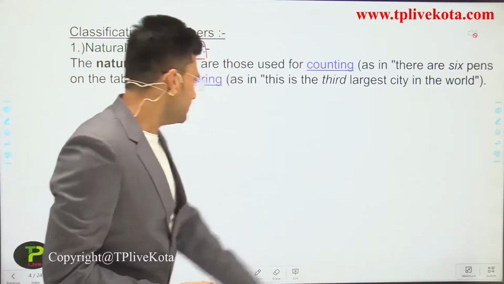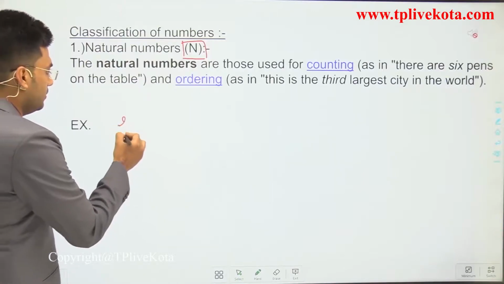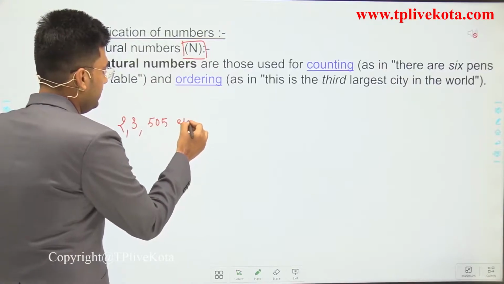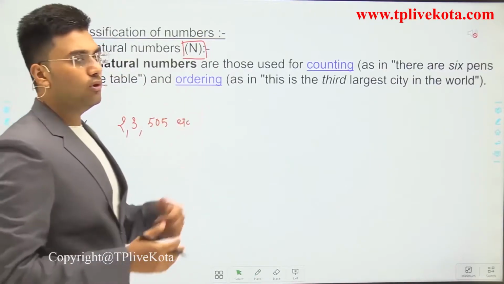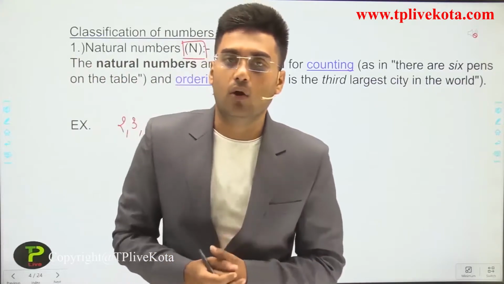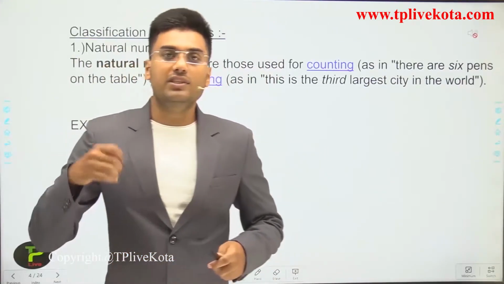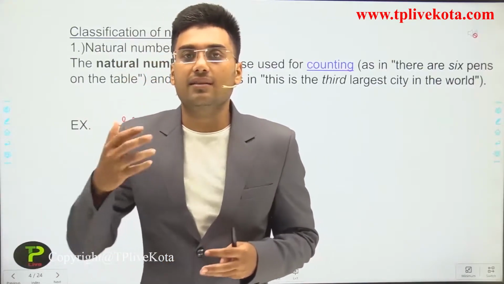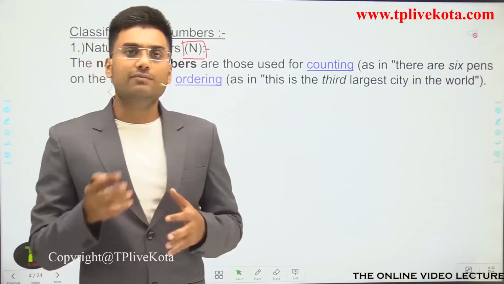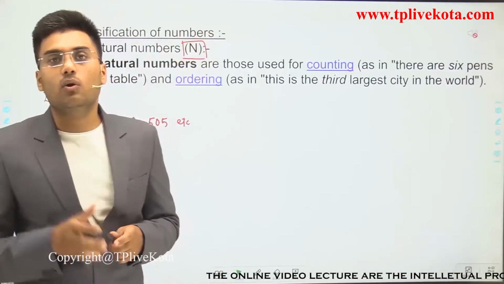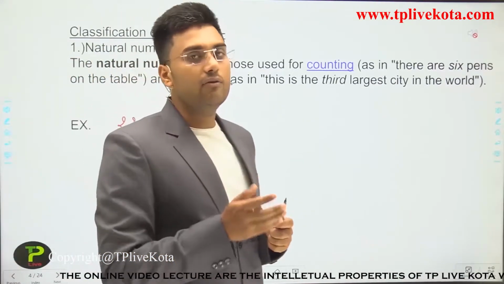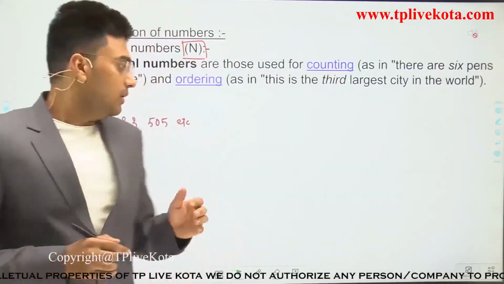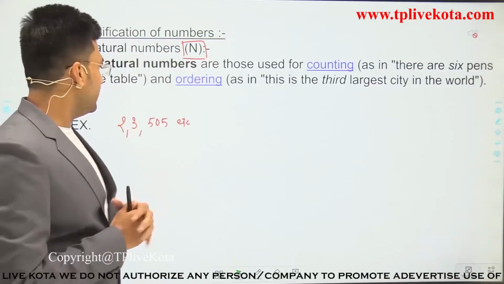Let's discuss some examples of natural numbers. 2, 3, 505 etc. are all natural numbers, and we also use natural numbers for ordering. Ordering means, for example, which country is the largest country, which is the second largest, which is the third largest. These types of statements are ordering statements, so for ordering we use natural numbers.